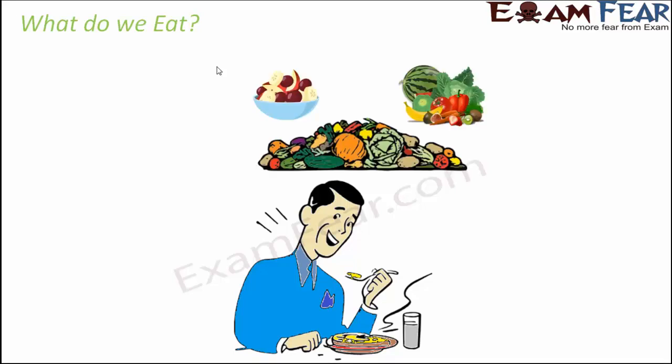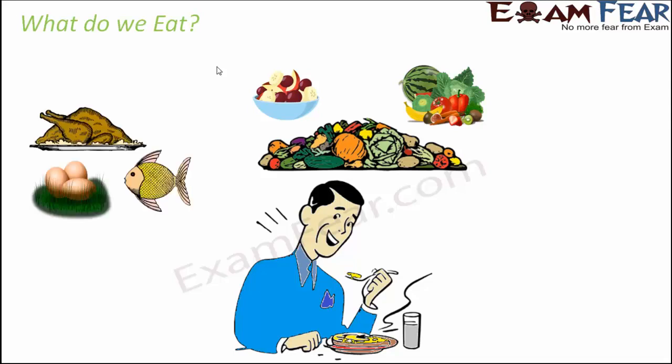We eat a lot of fruits and vegetables, and there is a huge variety in that itself. When it comes to fruits, it could be apple, banana, oranges, grapes, pomegranate, pineapple, mango, lychee. A huge variety of fruits. When it comes to vegetables, again it could be cauliflower, cabbage, potato, onion, carrot, radish, ladyfinger. Again a huge variety of vegetables, and with the help of these fruits and vegetables we prepare a lot of dishes as well.